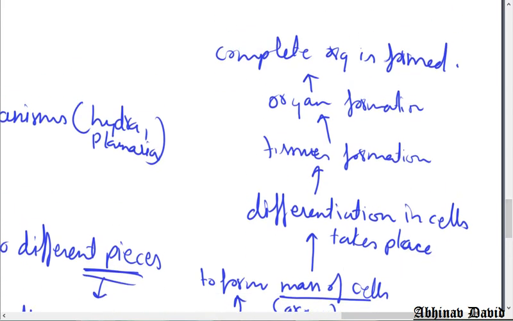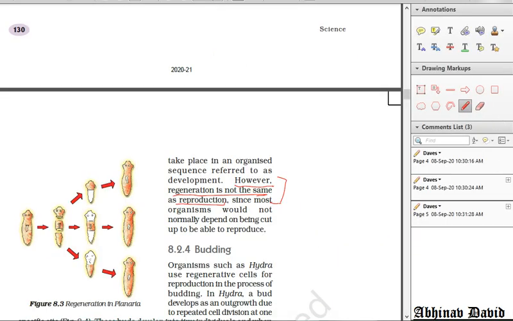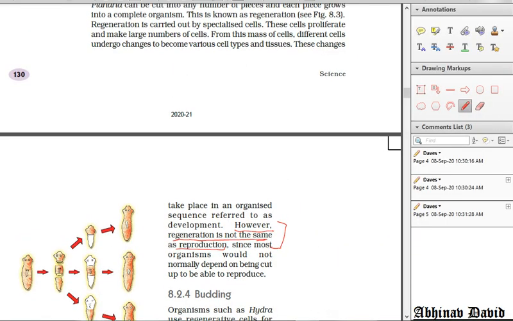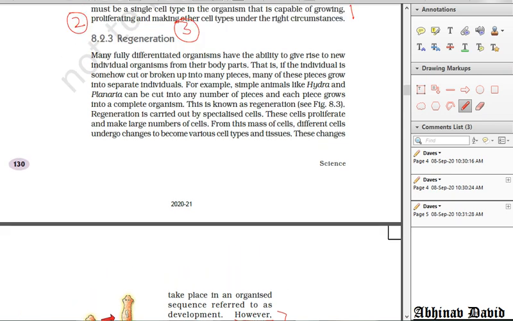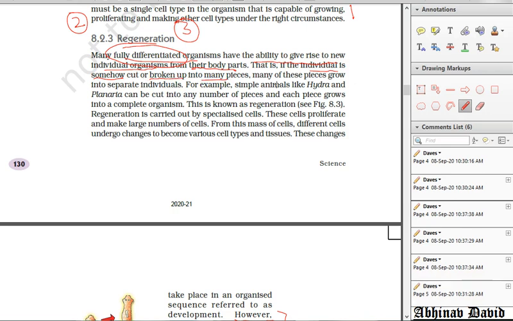Let us see what is given in the NCERT. Regeneration is not the same as reproduction. Page number 130, 8.2.3, Regeneration. Many fully differentiated organisms have the ability to give rise to new individual organisms from their body parts. Fully differentiated means complex multicellular organism. If the individual is somehow, accidentally, cut or broken into many pieces, many of these pieces grow into separate individuals.